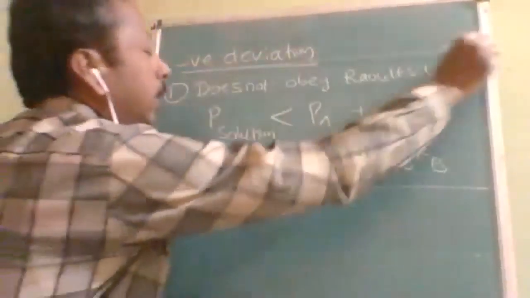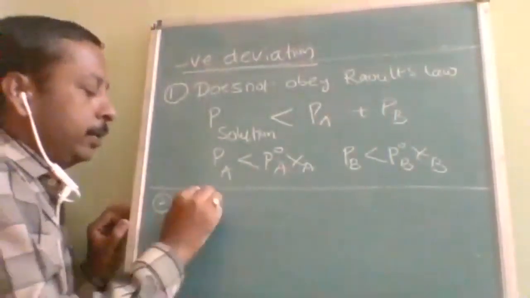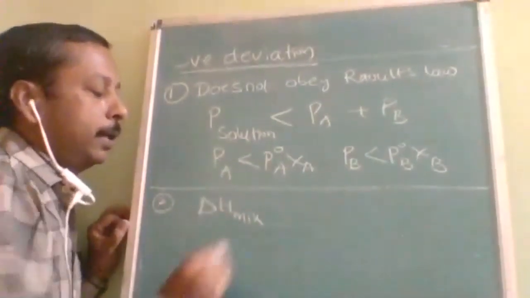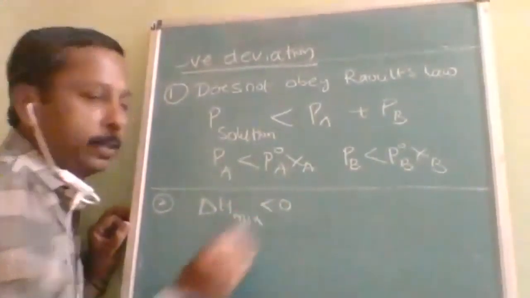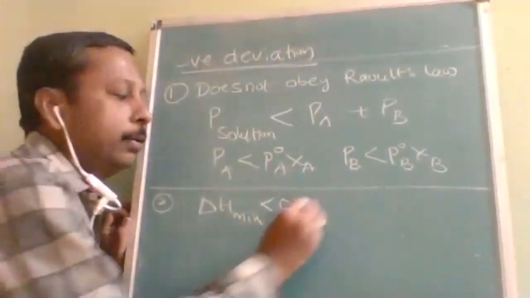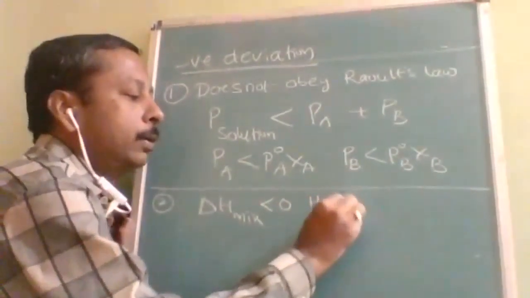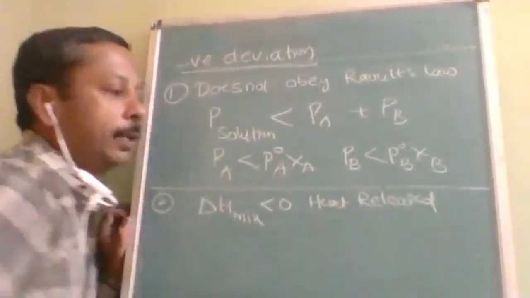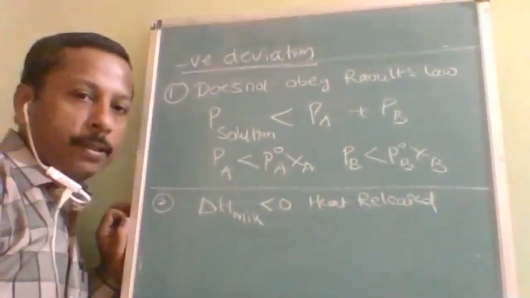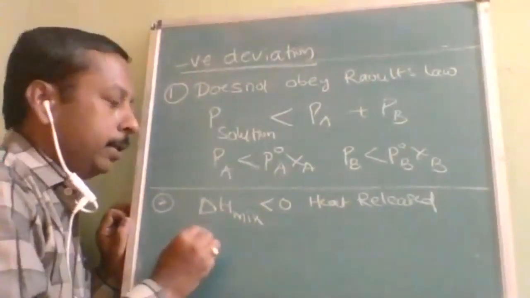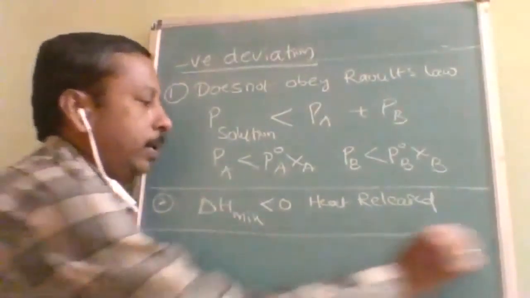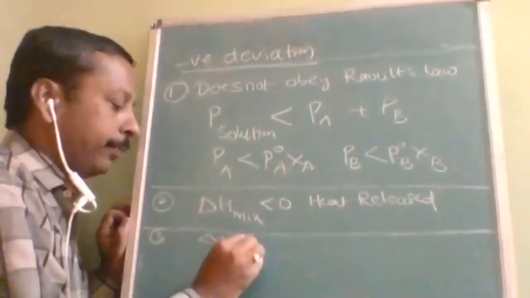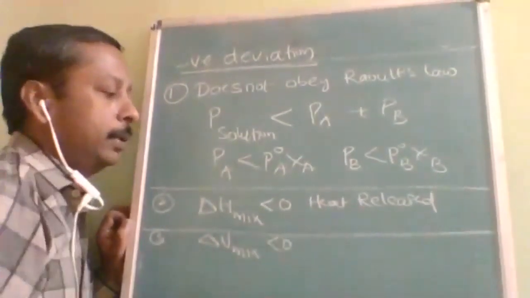So, what is the second condition for the deviation? Delta H mix was greater than 0 before. Now, it will be less than 0. So, that means heat is released during mixing. Then the third condition. What is the third condition? Third condition is delta V mix will be less than 0.